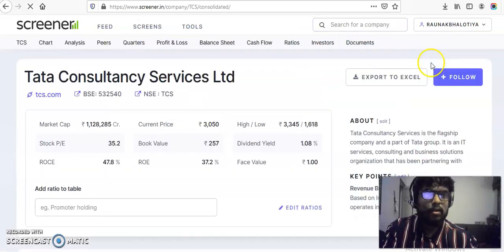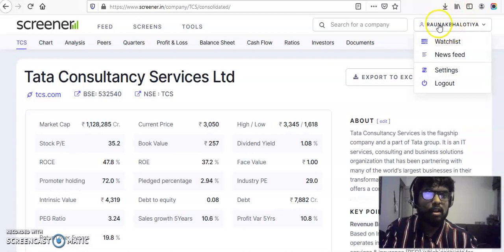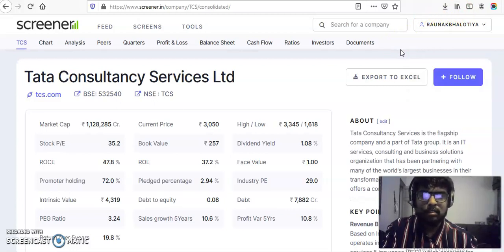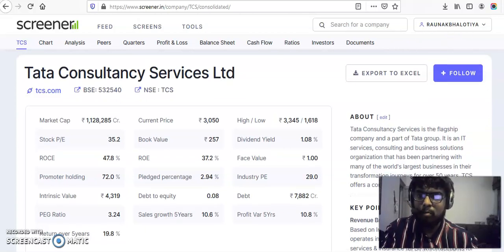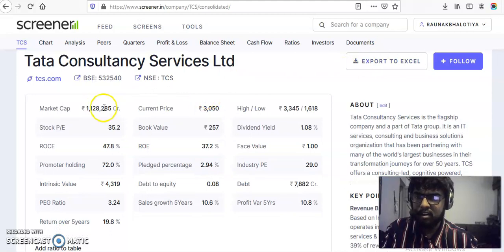I have already made an account, as you can see here. This is my account. Easily you can make an account by a Gmail subscription. The whole information regarding Tata Consultancy Services opens up here. The first thing it talks about is market cap. Market cap is basically the number of shares times the current market price of the company.